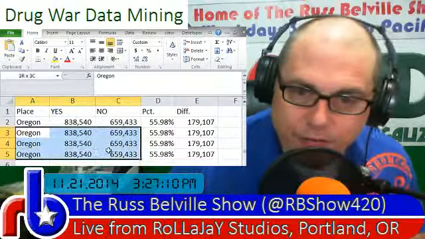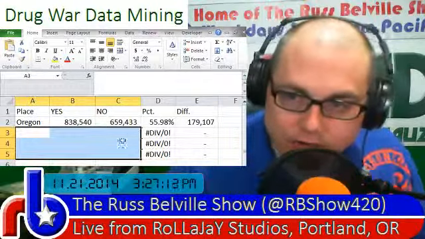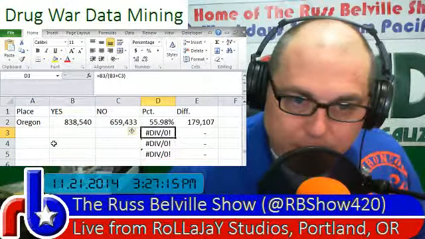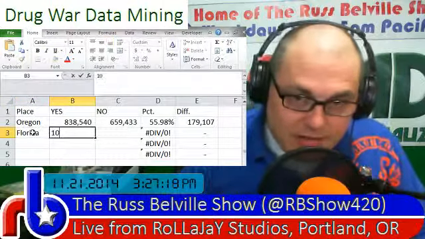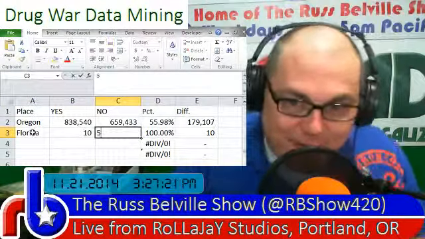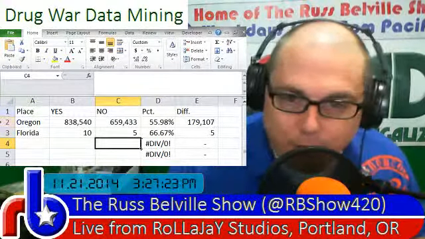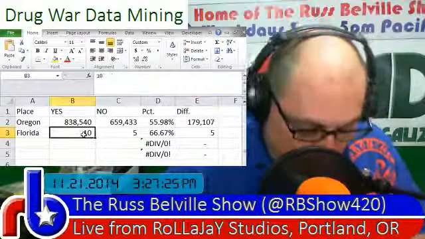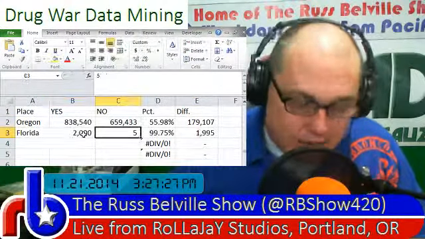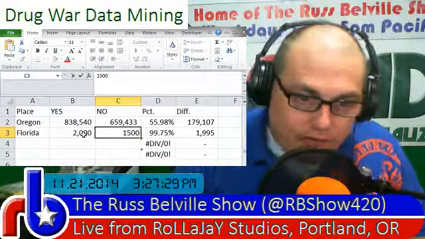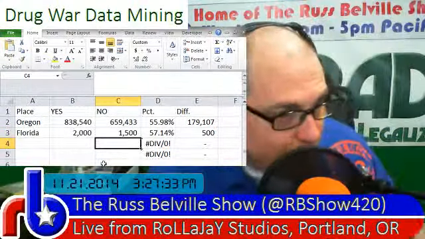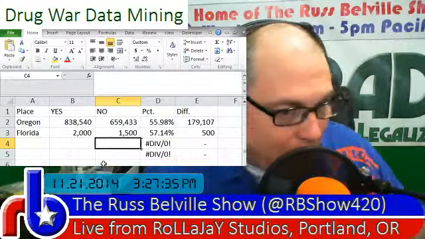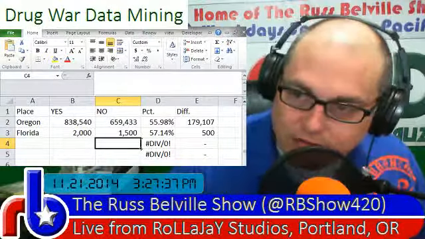We can get rid of what we don't want. And you'll notice this thing that says div 0. That's just because you don't have numbers filled in. As soon as you fill in numbers, even if it's as low as 10 to 5, you're going to start getting your formulas to fill in. And as you get more numbers throughout the night, you can fill those in and the formulas will automatically change for you. This is how I was able to update the big board for our marijuana election night 2014. If you want more